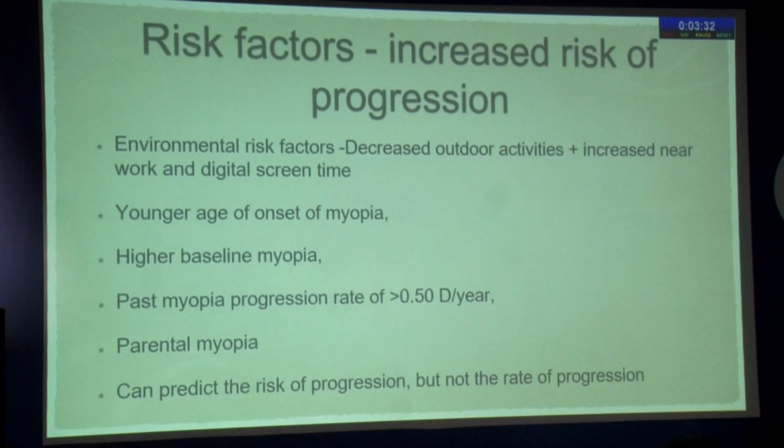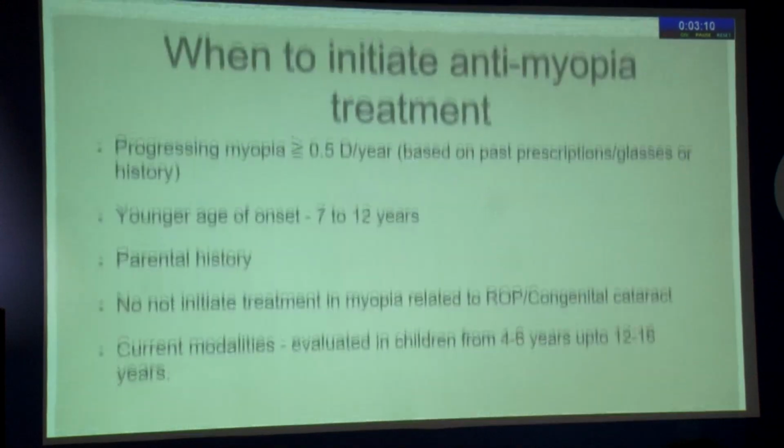Now, risk factors for increase in progression are the environmental risk factors in terms of decreased outdoor activities, which is very common these days, increased near work, again, which is very common, and digital screen time, which we all are fighting for most of the kids when they visit our hospital. Younger age of myopia, higher baseline myopia, past myopia progression, parental myopia, they all can predict progression, but none of them can give you the rate of progression the child is having. That is very, very personalized.